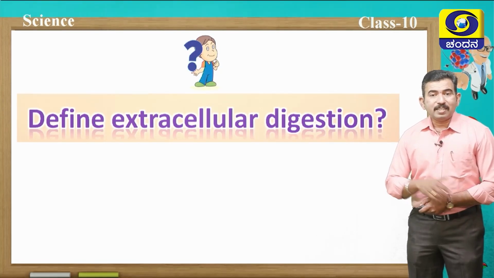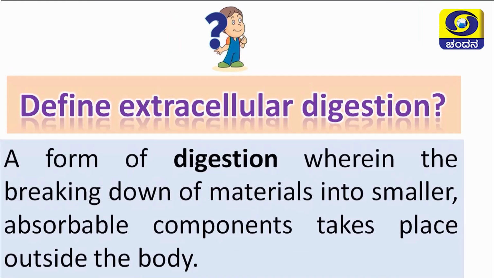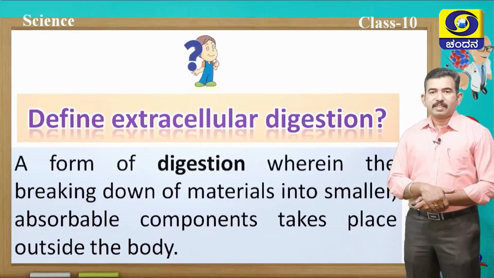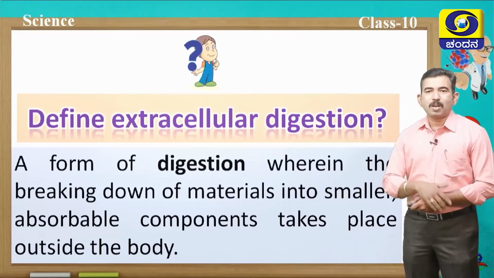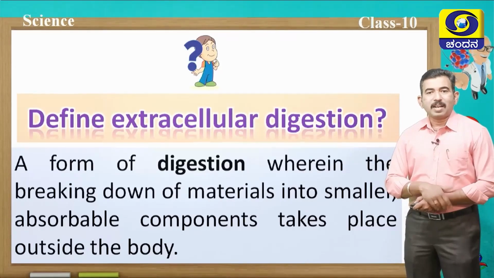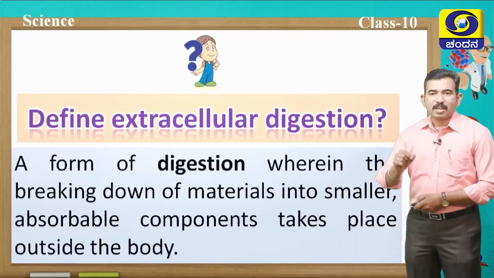It is the digestion that takes place outside the body, a form of digestion wherein the breaking down of materials into smaller absorbable components takes place outside the body. Hence, it is called extracellular digestion. Here, the digestion takes place outside the body of an organism, and examples are fungus, yeast, mushroom, etc.